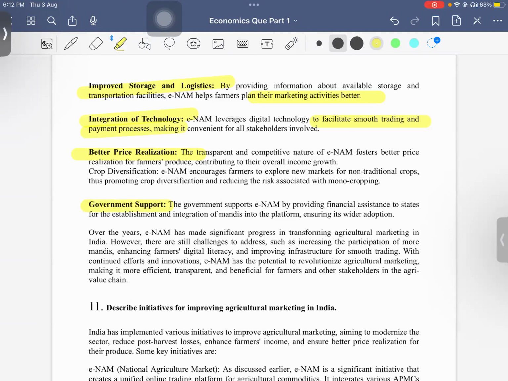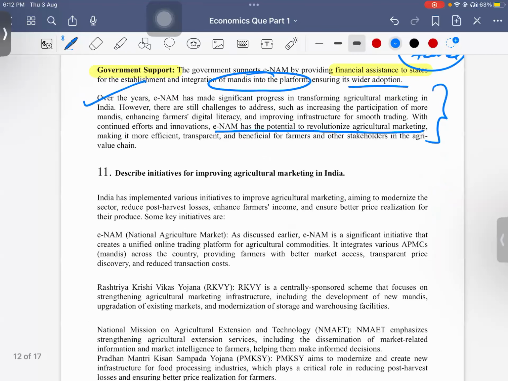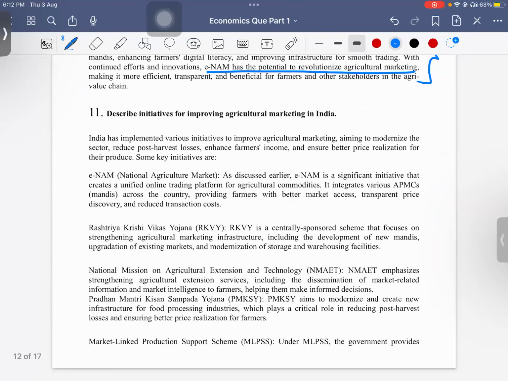And also there is some government support, like financial assistance to states to establish and integrate mandis into this platform, so that the farmers will benefit, and others are eliminated so they can be directly involved. So it has made significant progress in India, and this is what is required. You can use these points in any question if they ask. A direct question has less chance, but you can use these points in some other question.